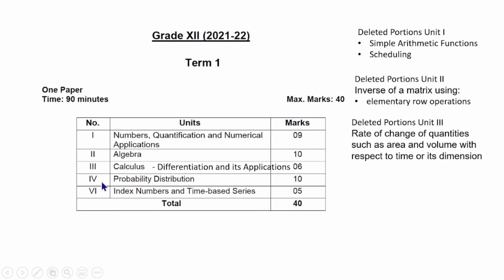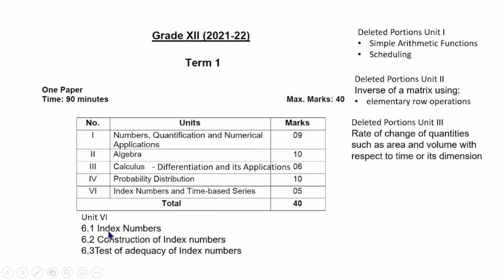Then we have the fourth unit probability distribution. The allocation of marks is 10. Here the full unit is there and no topic is removed. Then the sixth unit index numbers and time based series. The allocated marks is 5. These 5 marks will be from the topics index numbers, construction of index numbers, and test of adequacy of index numbers.